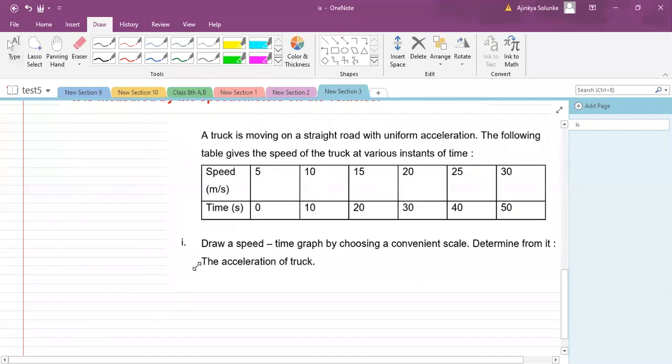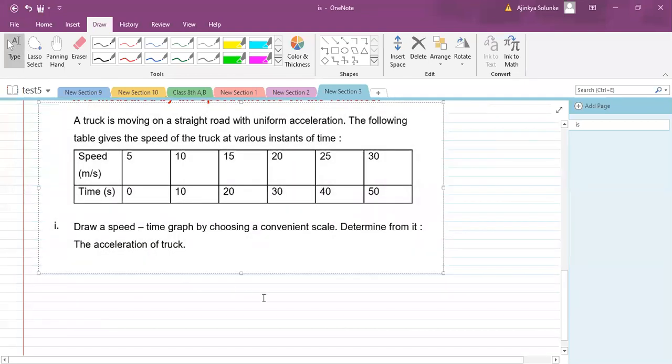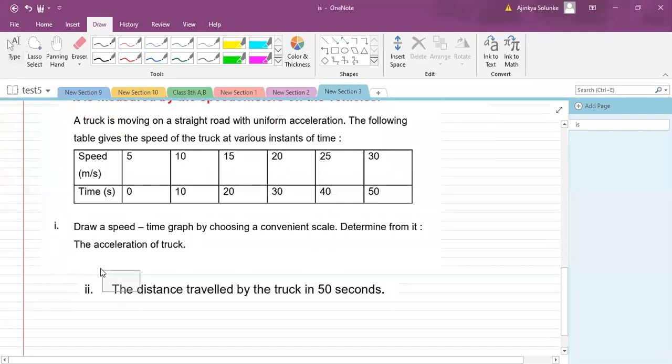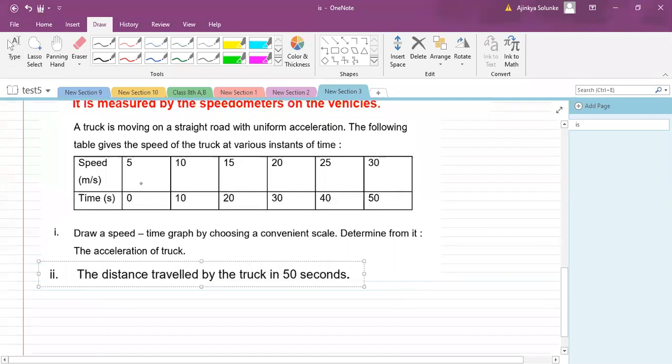So they have given lots and lots of information actually, and they are expecting us to draw a graph, and also they are asking us to calculate the distance for the truck in 50 seconds. So let us try to give whatever they want. We will try our best to give them everything. Now, in such questions in the exam, they will provide you with a graph paper. First, you have to check which graph you need to draw. This graph is what? Speed versus time.